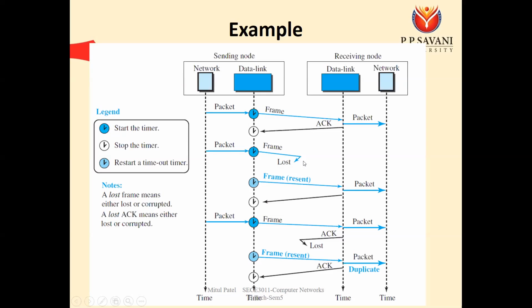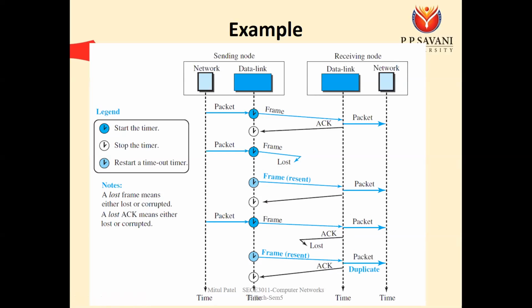In the second case, the frame is lost, so we are not getting the acknowledgement within the time limit. So the sender has to retransmit that frame again, and the sender gets the acknowledgement. So the second frame transmission is successful. In the third case, the sender has sent the frame, the receiver has sent the acknowledgement, but the acknowledgement is lost. If the acknowledgement does not come within the time limit, the sender has to retransmit that frame again. So the sender has resent the frame. So what is the problem here? Here, at the receiving side, we have two copies of the same frame.